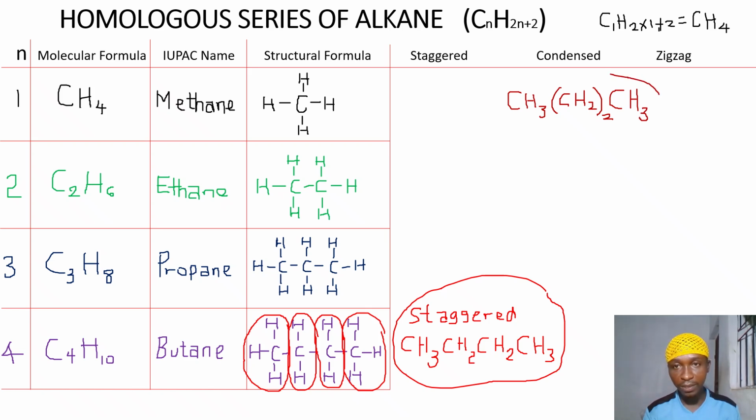And this is the condensed form of butane. Let's name that condensed.